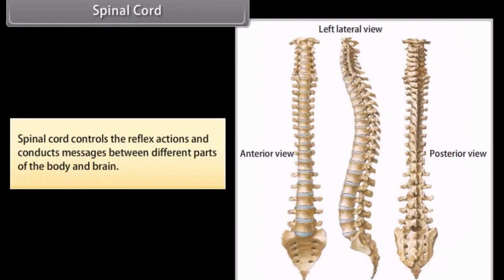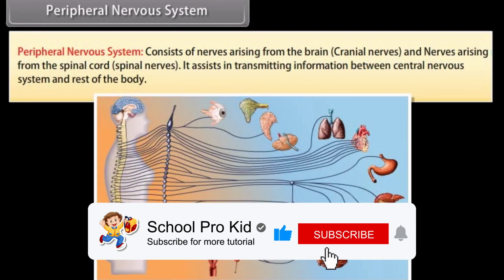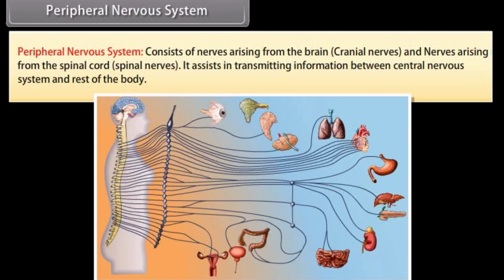Spinal cord. Spinal cord controls the reflex actions and conducts messages between different parts of the body and brain. Peripheral nervous system. Peripheral nervous system consists of nerves arising from the brain, cranial nerves, and nerves arising from the spinal cord, spinal nerves.